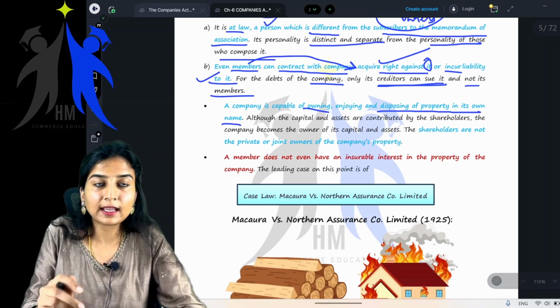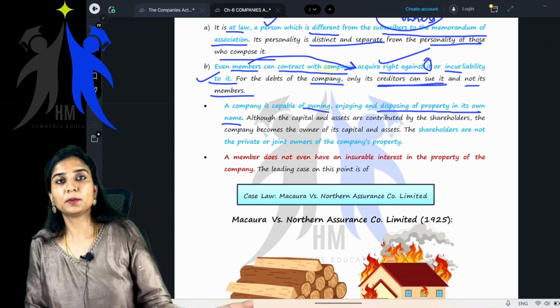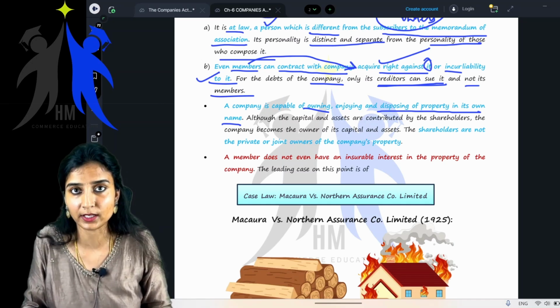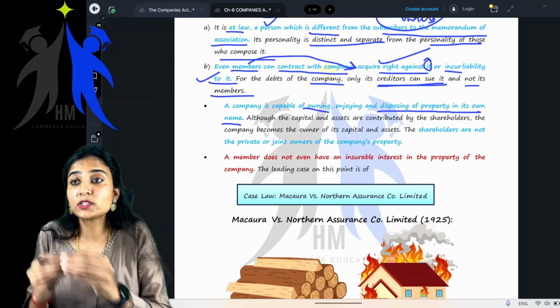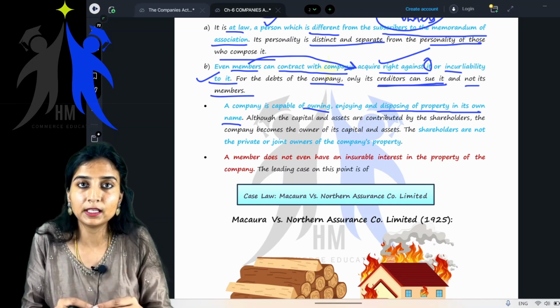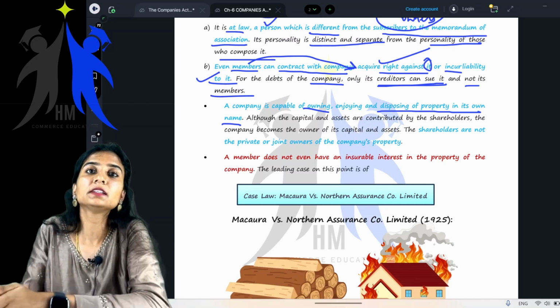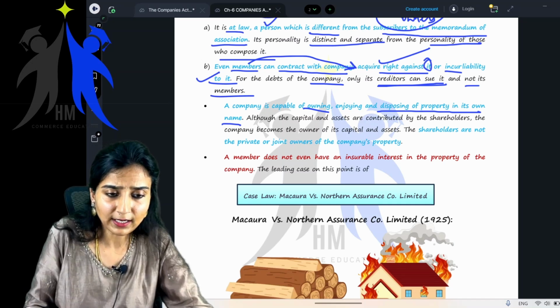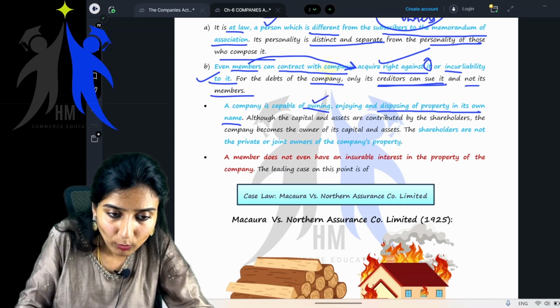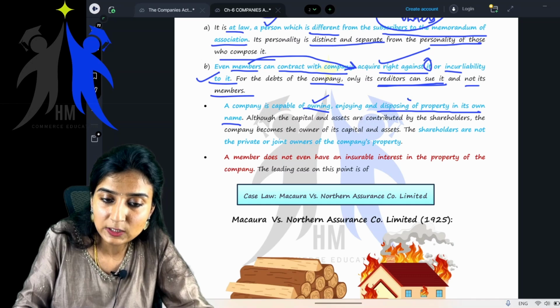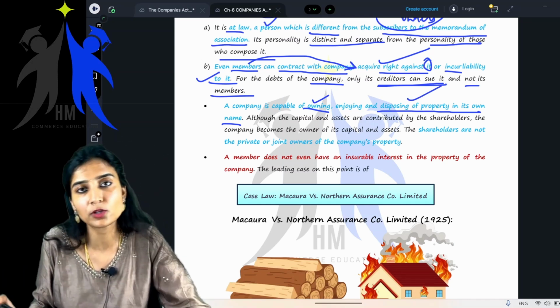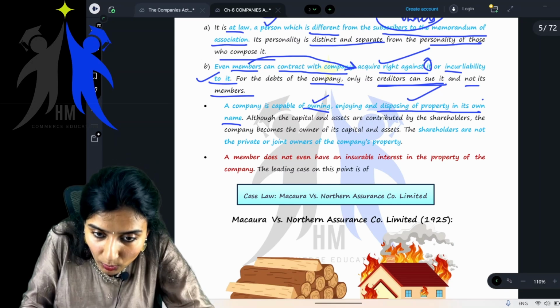Okay. A company is capable of owning, enjoying, and disposing of property in its own name. Didn't I tell you? It can purchase property. It can purchase land and building. It can hold assets. It can purchase, say for example, plant and machinery. It can purchase shares of other companies. Yes or no? That is what they're trying to tell. A company is capable of owning, enjoying and disposing. It can own property, it can sell property, it can buy property.